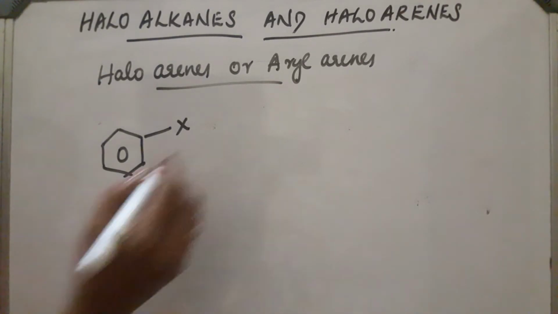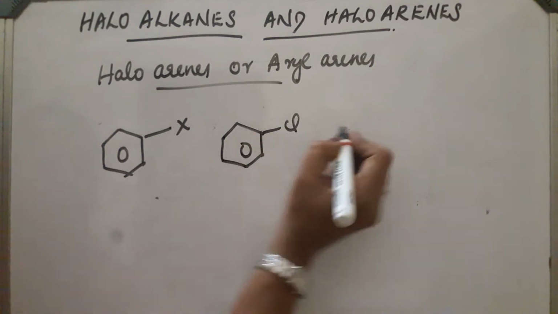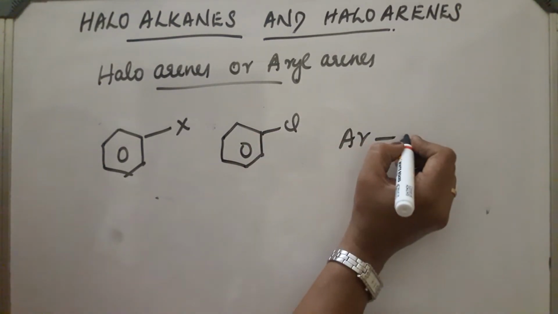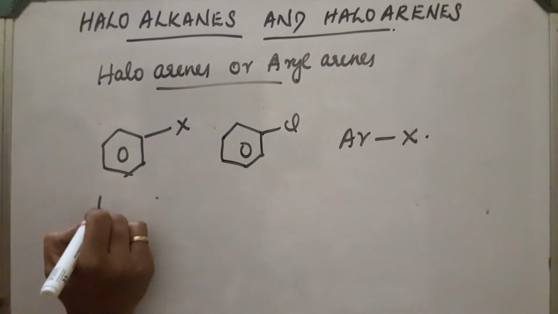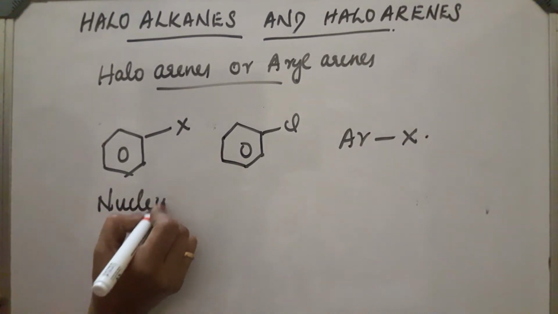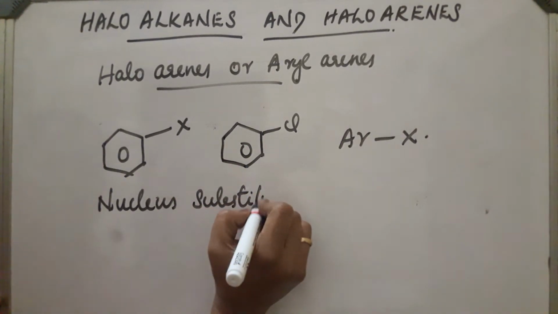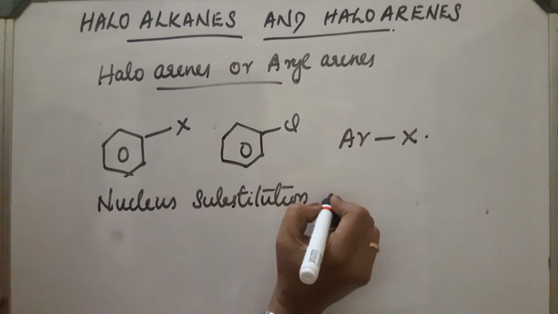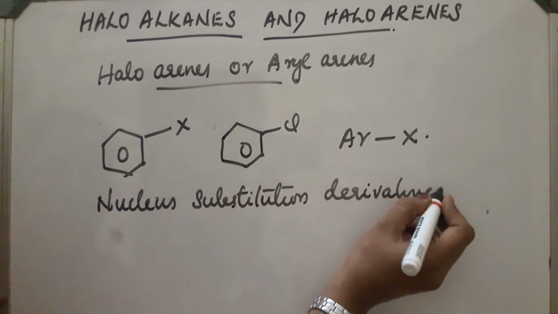For example, chlorobenzene. These are written as ArX. They are also called nuclear substitution derivatives, because substitution is taking place in the nucleus.